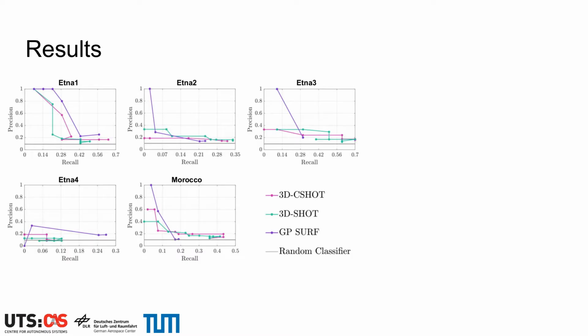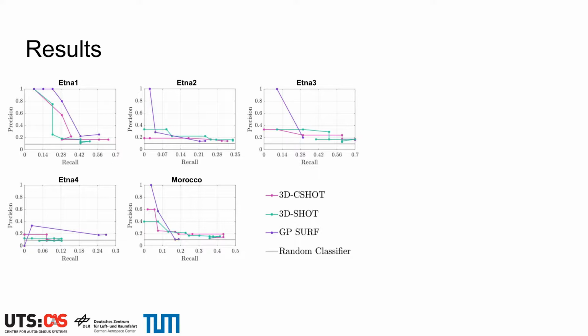In this slide, we present results obtained with our novel pipeline against results obtained with methods based on geometric features directly extracted from the point cloud data. Each of the precision recall graphs is obtained by varying a parameter of the corresponding method. In the case of our GP gradient map method in purple with the label GPSurf, we varied the number of inliers required to declare a loop closure candidate in the RANSAC registration process.